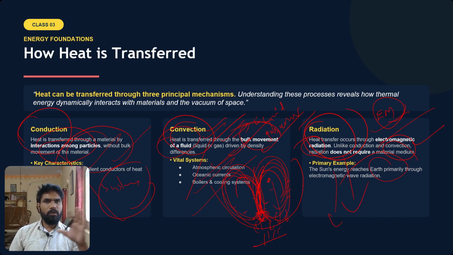Only vacuum is there, but still energy gets transmitted in the form of radiation, in the form of electromagnetic waves. That is radiation. So conduction, convection and radiation, I hope you will remember.